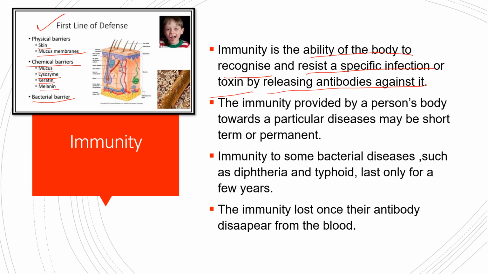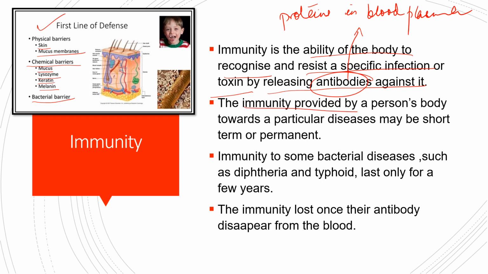So immunity is the ability of the body to recognize and resist a specific infection or toxin by releasing antibodies against it. What are antibodies? These antibodies are proteins in the blood plasma. When a foreign body attacks and enters our body, antibodies are created to fight those antigens or foreign particles. This is how the body's immune system works.